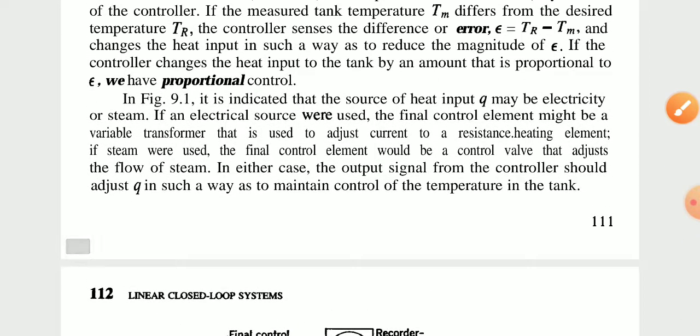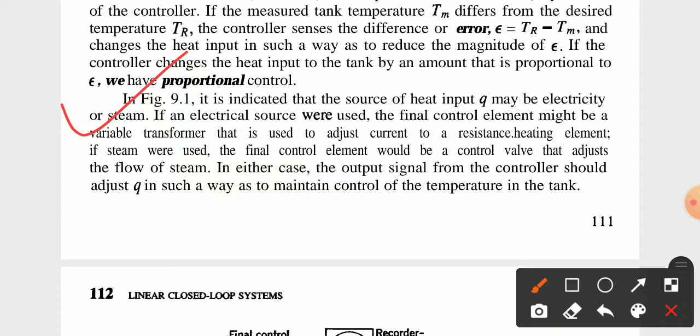Okay, in figure 9.1, the indicated source of heat input Q may be electricity or steam. If an electrical source were used, the final control element might be a variable transformer that is used to adjust current to a resistance heating element. If steam were used, the final control element would be a control valve that adjusts the flow of steam. In either case, the output signal from the controller should adjust Q in such a way as to maintain control of the temperature in the tank.